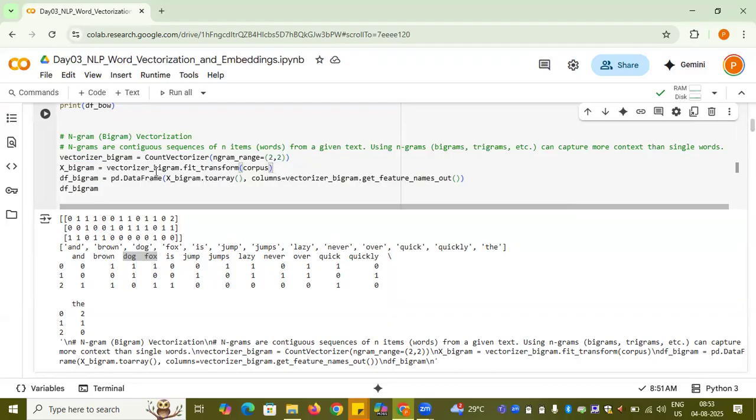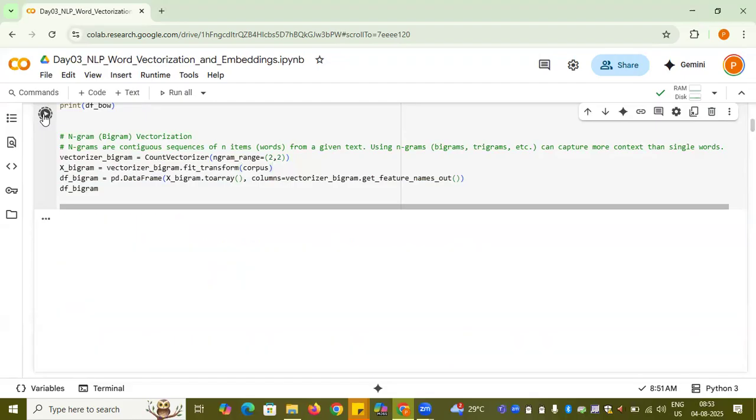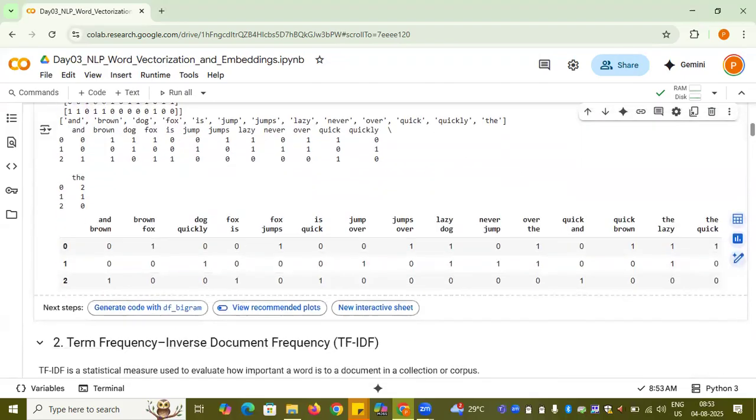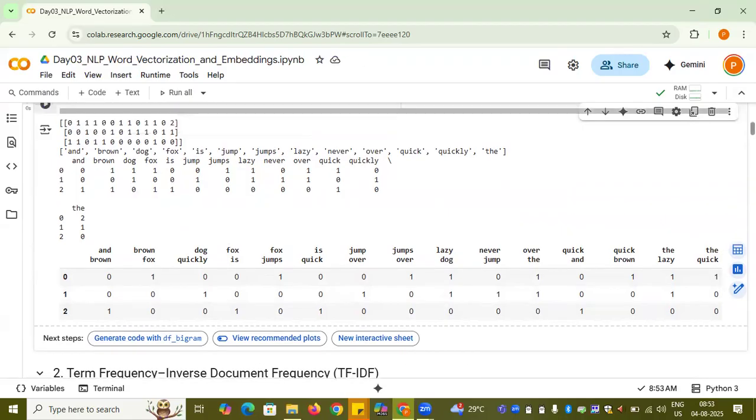So let me actually do this for you. When I run it, it's "and brown", "brown fox". So these are my bigram tokens, and accordingly, the frequency of each and every token. This is a vectorization technique in my case, right? So I think so far it's clear what bag of words is.